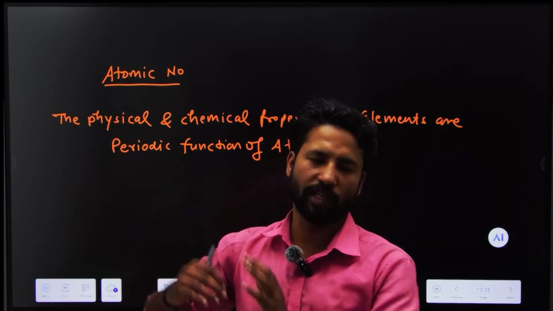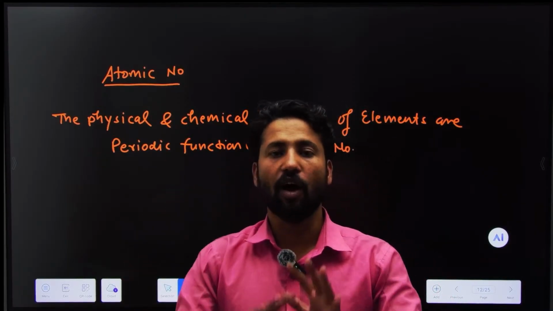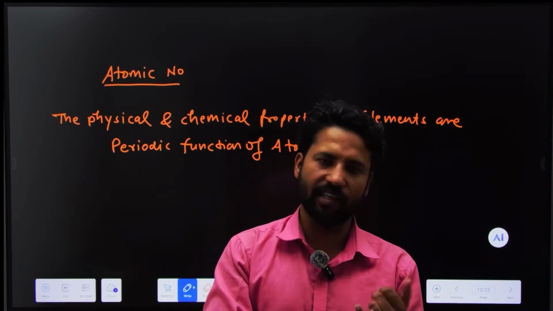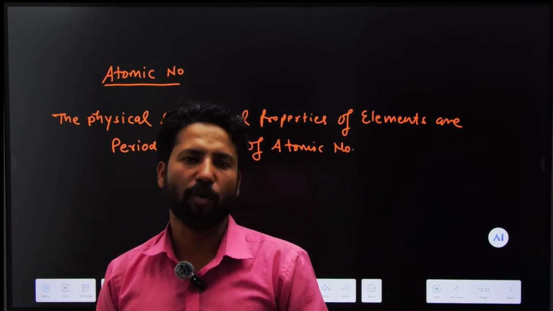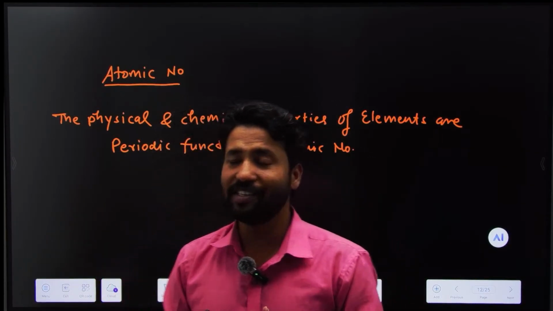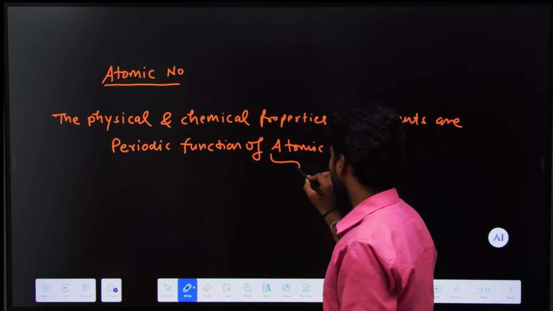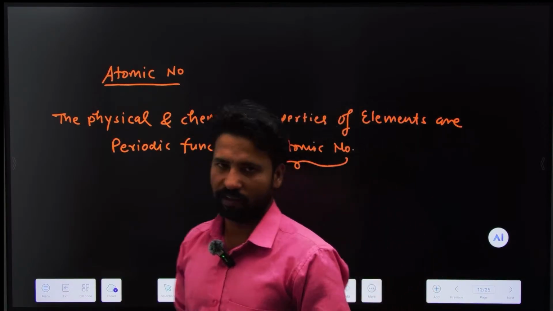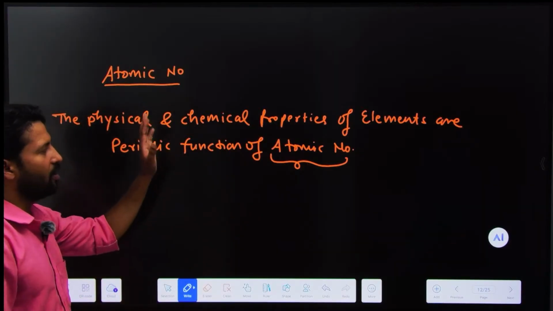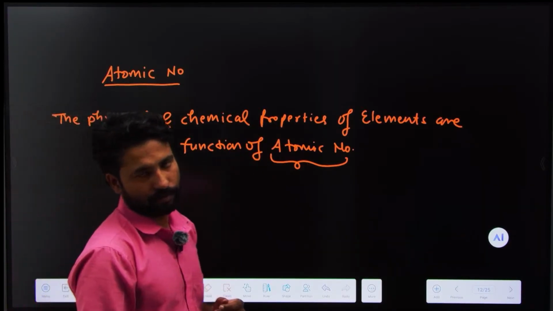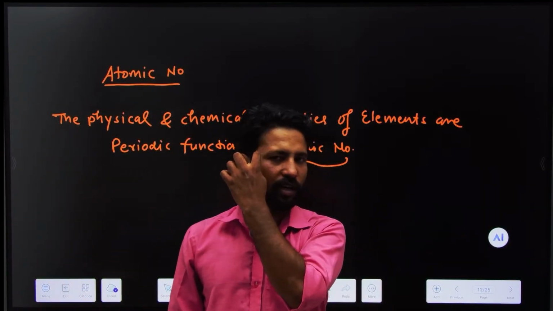When Moseley bombarded X-rays on the atoms, he noticed the emitted frequencies, and he concluded that all the chemical properties and all the physical properties are based on the atomic number. So this is the main achievement. Even these days it is said that all physical and chemical properties are derived from the atomic number. So atomic number is the most important property.